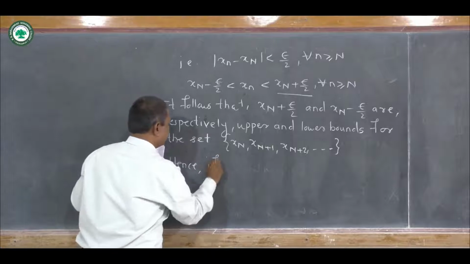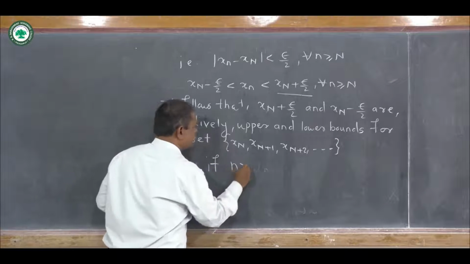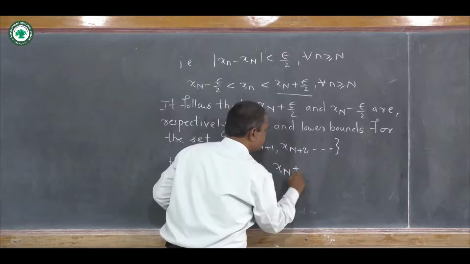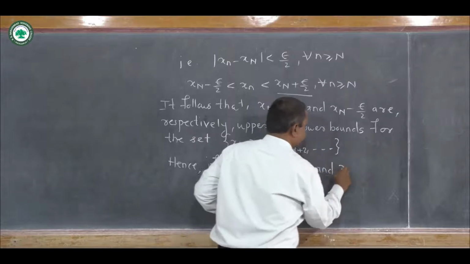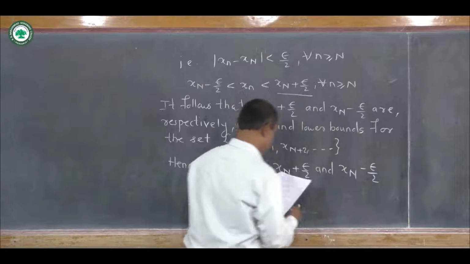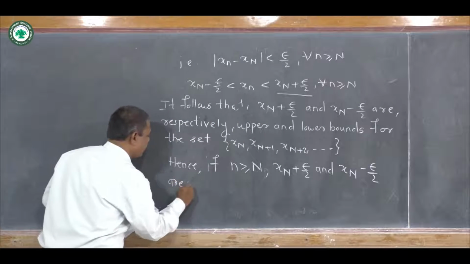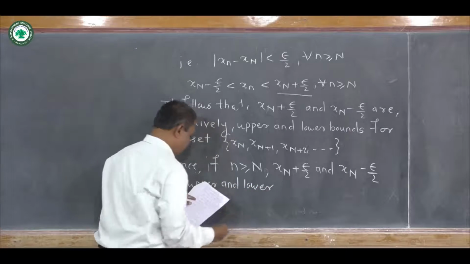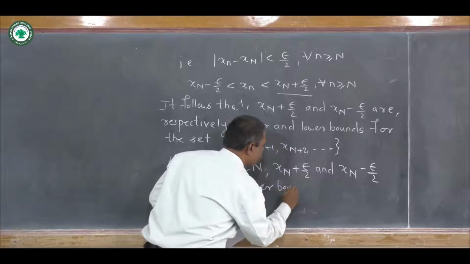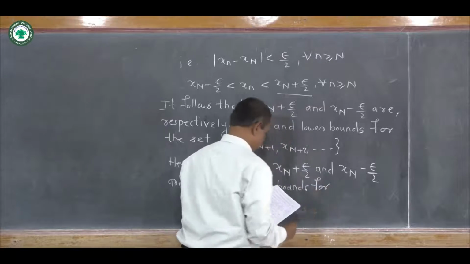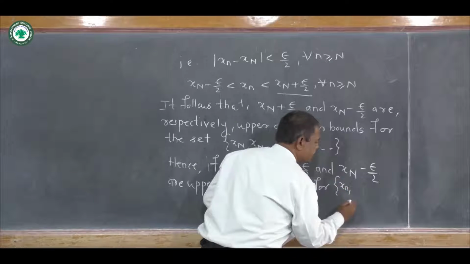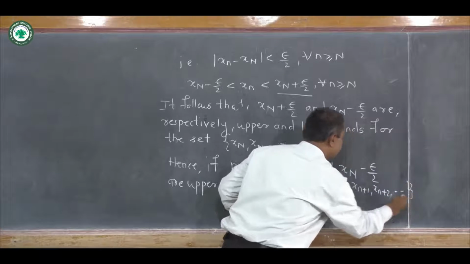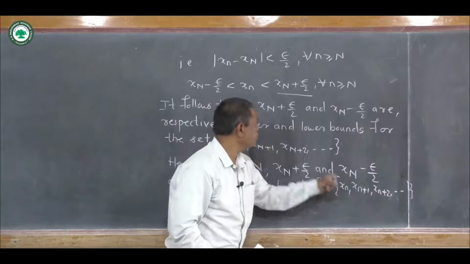Hence if n is greater than or equal to capital N, we write here x_N + ε/2 and x_N − ε/2 are upper and lower bounds for the set here x_{N+1}, x_{N+2} and so on. Okay, now this contains terms of the sequence x_n here.